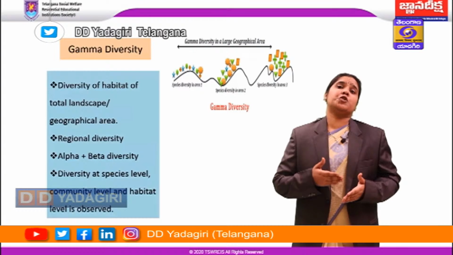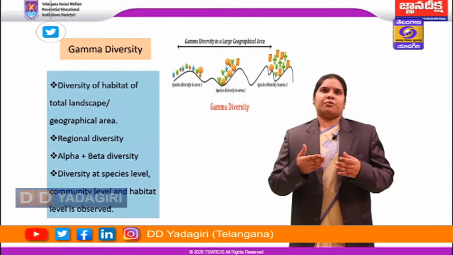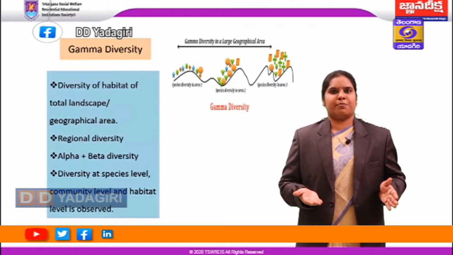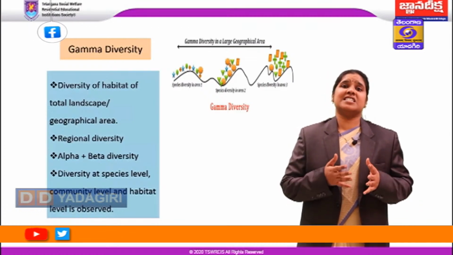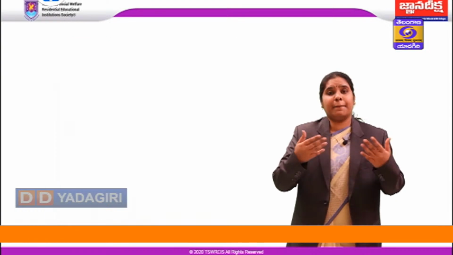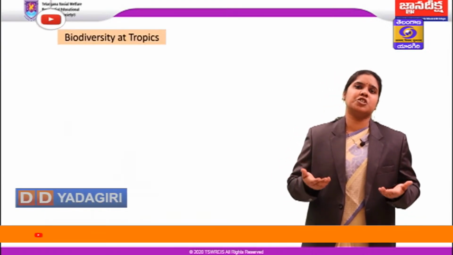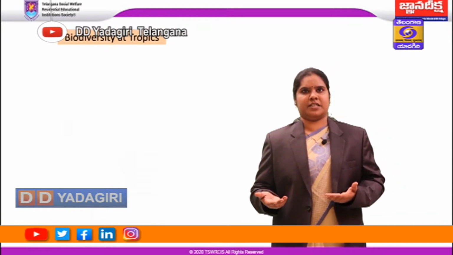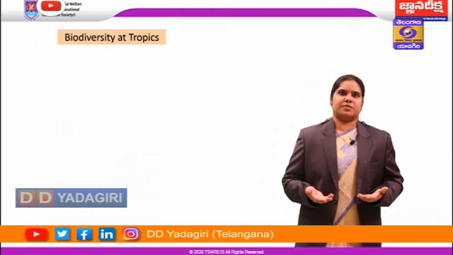Biodiversity is rich in tropical countries. Throughout the world, when you compare the tropical countries with the rest of the parts of the world, the biodiversity is richer in tropical countries. So when I say biodiversity is rich, it means it is rich in flora and fauna, that is plants and animals, including microbial organisms.